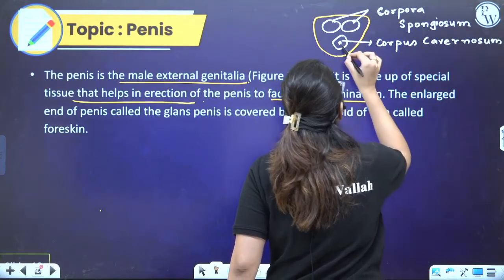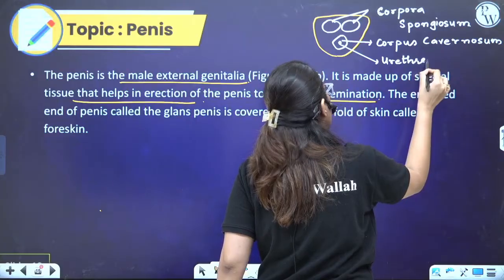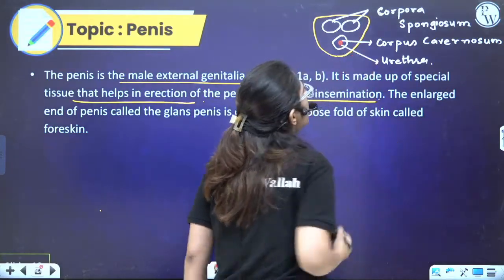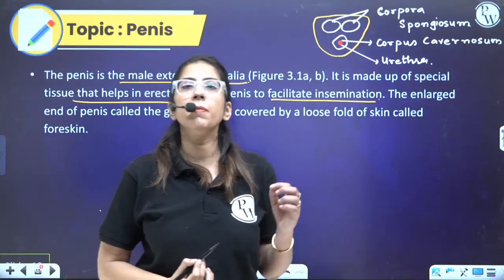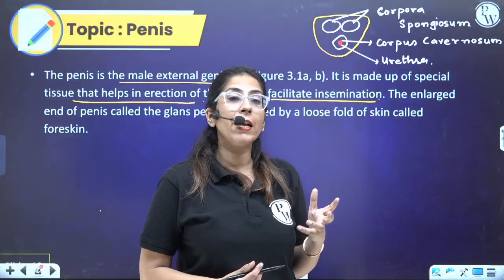And here this is the urethra. Because it's a section, the urethra looks like this. Clear? So these tissues, corpus spongiosum and corpus cavernosum, are the erectile tissues.